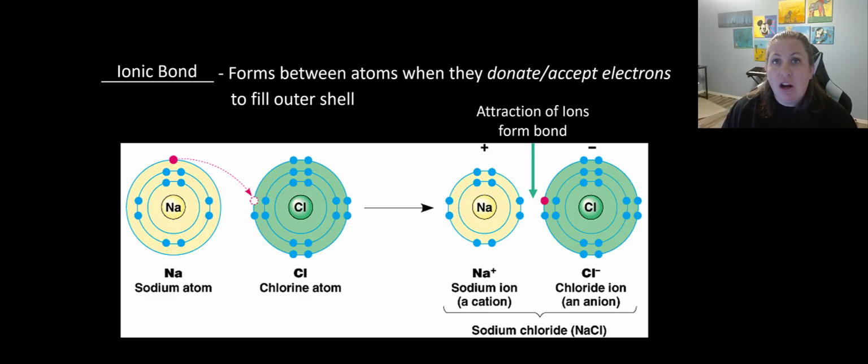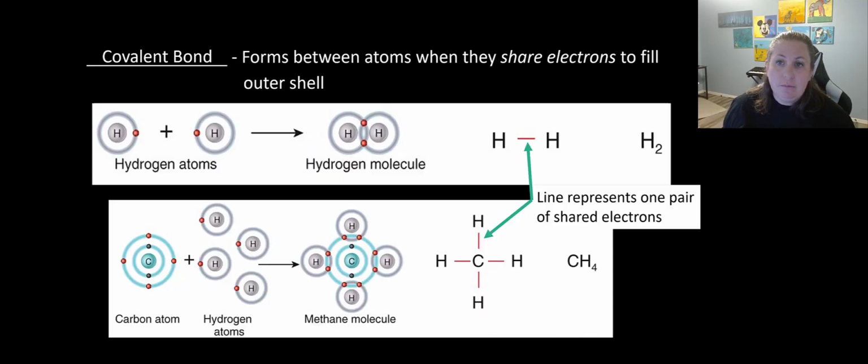Now, positively charged ions are known as cations, and negatively charged ions are known as anions. And what's cool about ionic bonds is opposites attract. So when you have a positive with a negative, they're going to be attracted to each other. Kind of like how with magnets, when you have a north pole and a south pole and they're opposites, they're going to attract. Same thing here. This is an ionic bond.